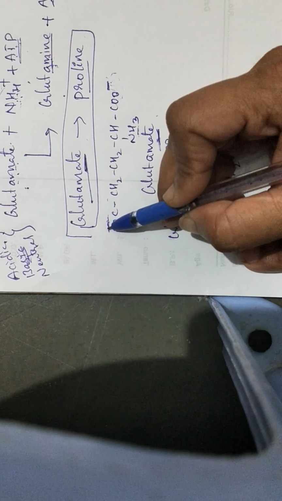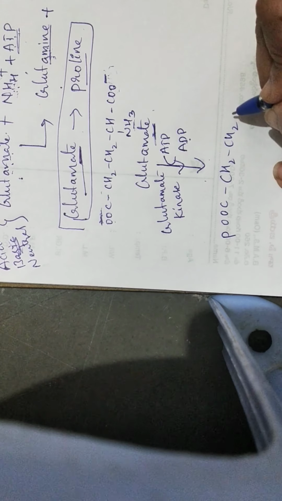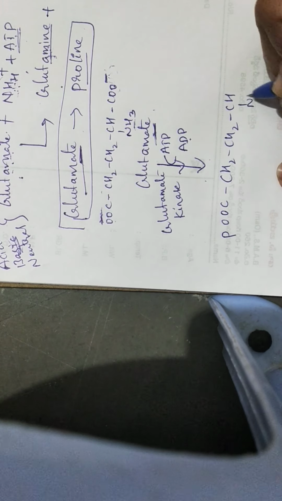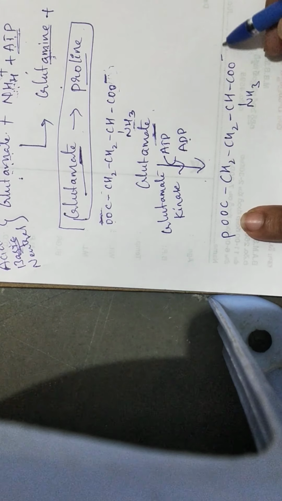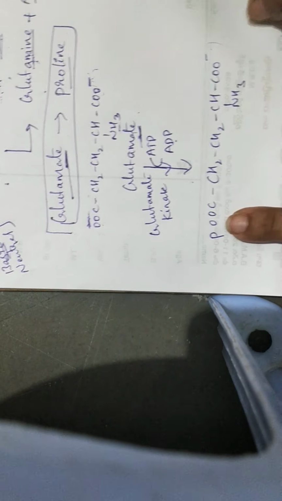Okay, this minus symbol is replaced by one phosphate. The remaining are the same, CH, NH3, COO minus. So what is the name of this? Glutamate is converted to glutamyl phosphate. So next, from glutamyl phosphate, I'll take it on the next page.